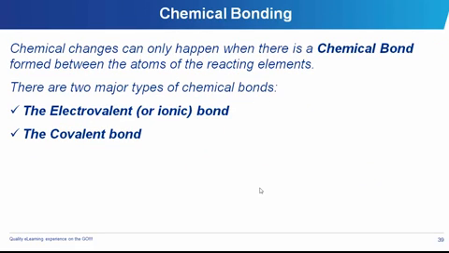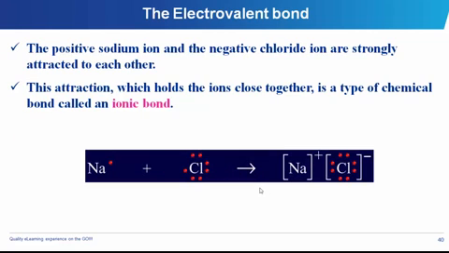Chemical bonds. No chemical change can occur without a chemical bond being created. Now that takes us to the types of chemical bonds. We have two basic chemical bonds: the electrovalent bond or the ionic bond, and the covalent bond. Electrovalent bond.